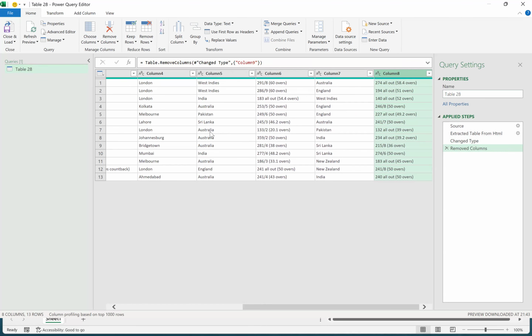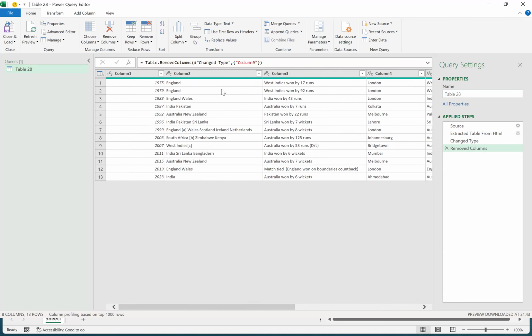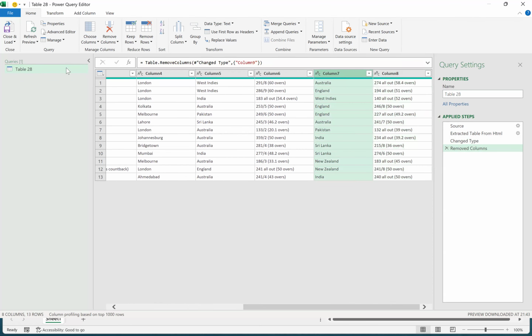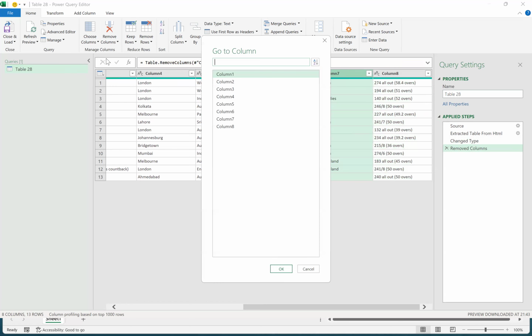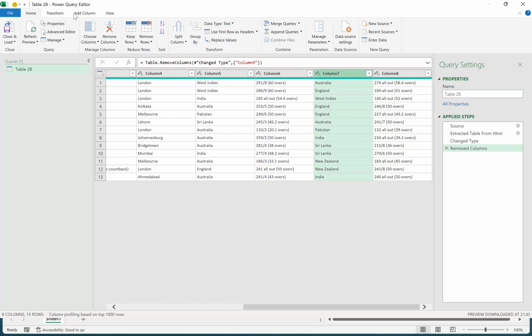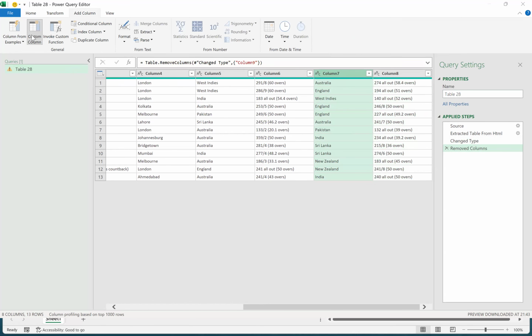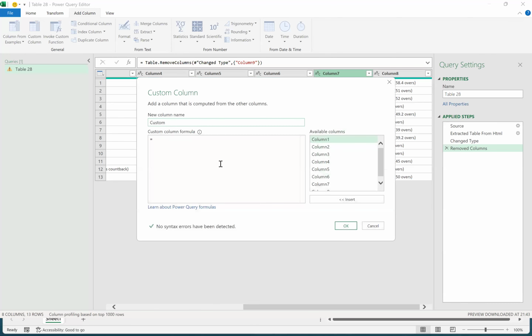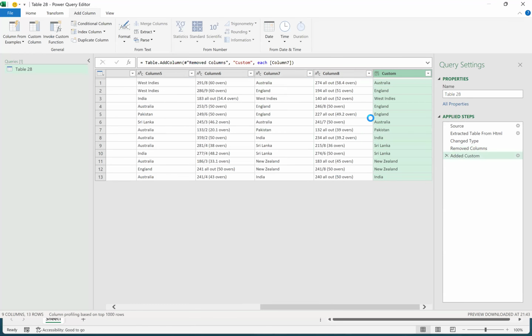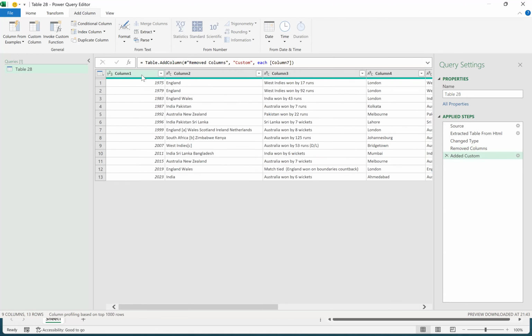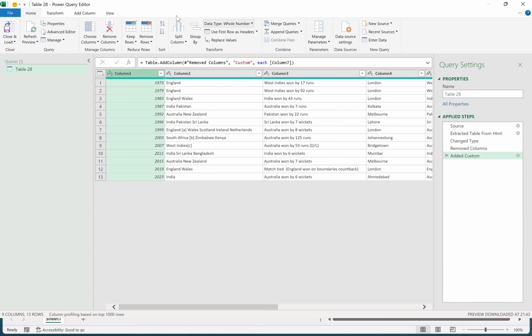Now suppose I want to insert a column. From here, go to Add Column, Custom Column. I want it in column number 8, or in between, at 7, and insert. So one more column is inserted. Here we can do any modifications. Now I want the first column to be in header format, so go to the Home option and make it here.